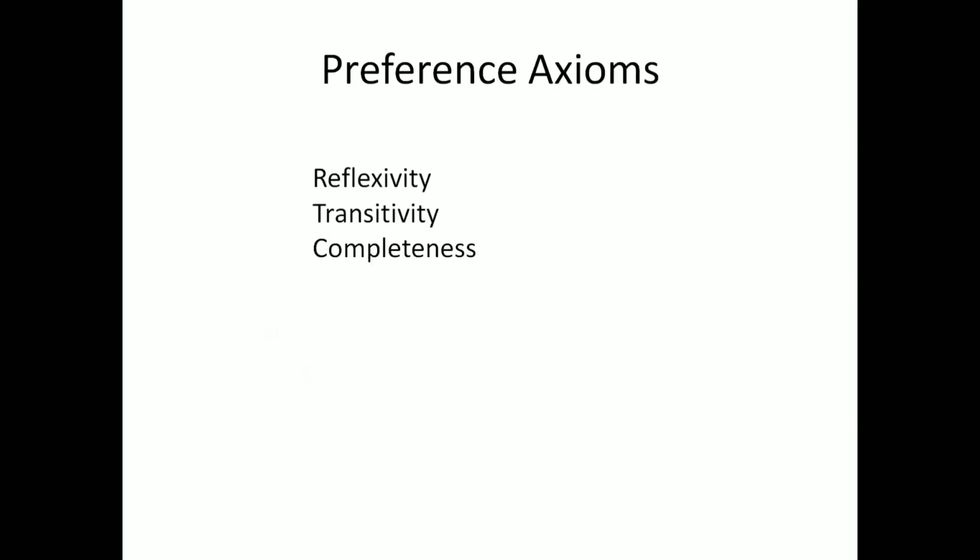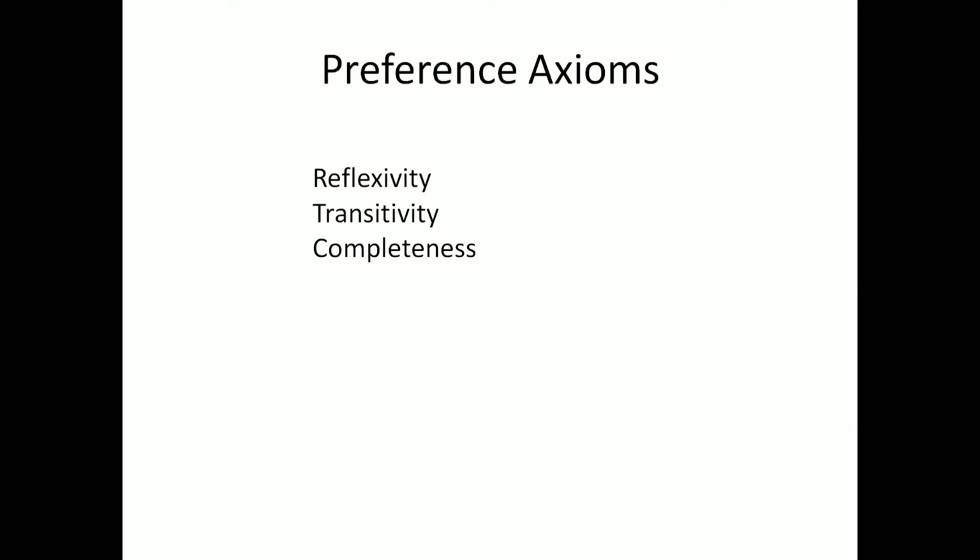So we have three major preference axioms here. The first is reflexivity, the second is transitivity, and the third is completeness. Economists usually make some assumptions about consistency in consumer preferences, and based on these axioms, consumers desire and reveal their preferences. There may be situations where, suppose, x1 and x2 are revealed preferred to y1 and y2, and at the same time y1 and y2 are revealed preferred to x1 and x2. It means the consumer is not strictly preferring either X or Y. Sometimes you are preferring X, sometimes you are preferring Y. This is showing what the weak preference is.